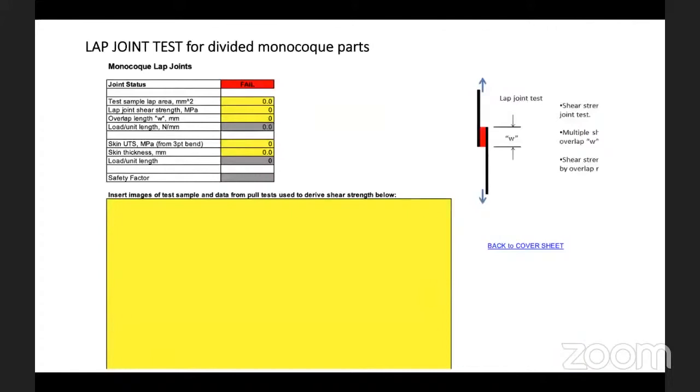Yeah. So again, for the monocoque parts, there will definitely be a lap joint, and that test has to be passed here in SES. These are again formulated columns. You just have to put the required lap area and the shear strength in these columns, and you see the first status, joint status. If it turns green, you're good to go. And the test sample data has to be pasted in the yellow region below. If it is red, that gives you a straight away indication that you are missing some minimum requirement condition